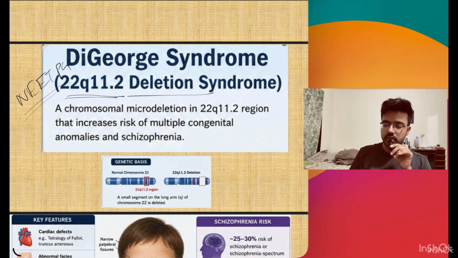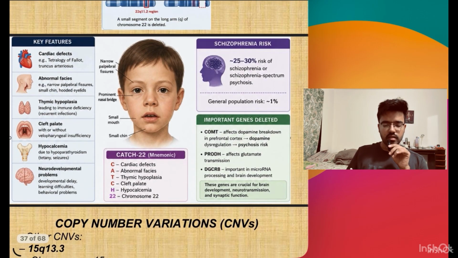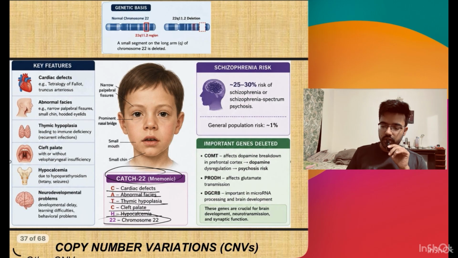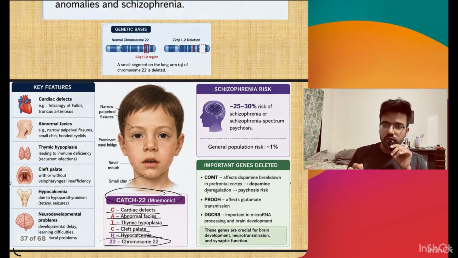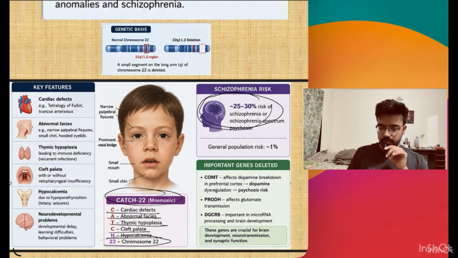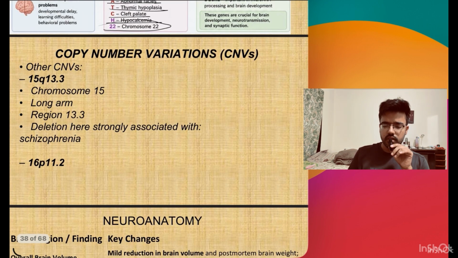22q11.2 deletion syndrome. In this, there is deletion of the long arm of chromosome 22 at the 11.2 region. There are certain symptoms in this, which you can remember by the mnemonic CATCH-22: cardiac defects, abnormal faces, thymic hypoplasia, cleft palate, hypocalcemia, and it is present on chromosome number 22, 11.2 location, long arm. And why are we studying this in psychiatry? It is because 20 to 30% of these patients have the risk of developing schizophrenia. There are also some other copy number variations, like 15q13.3 and 16p11.2.